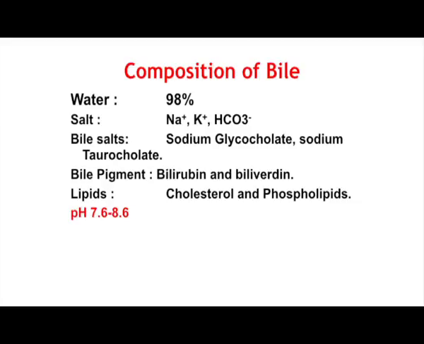These bile salts are required for many functions in the digestive system.